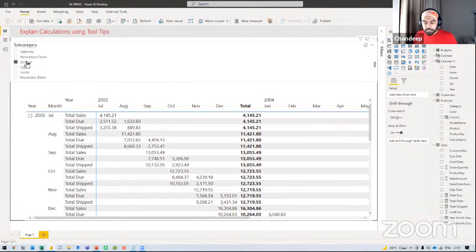No sophisticated DAX. Straightforward sum of a column and using inactive relationships between two calendar tables to be able to solve a seemingly difficult otherwise problem through just data modeling. That's example number one.